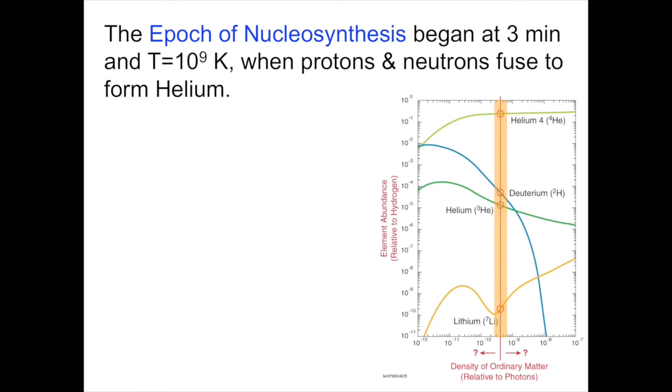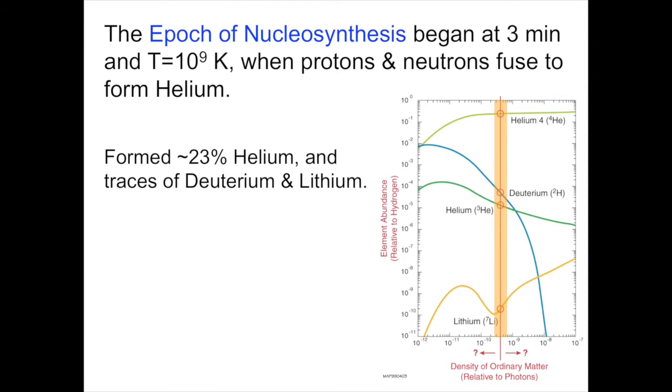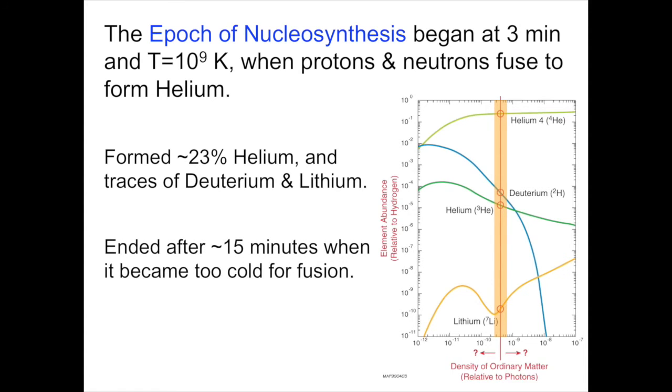Before this, when the temperature is more like 10 to the 10 degrees Kelvin, the local temperature of the radiation field is of order the binding energy of the nuclei, and so as fast as a nucleus fuses, it's destroyed again. But once the temperature drops to about 1 billion degrees, then fusion can begin. This fusion proceeded from 3 minutes for about 10 to 12 minutes, and when it ended up forming 23% helium and small traces of deuterium and lithium that we see today.